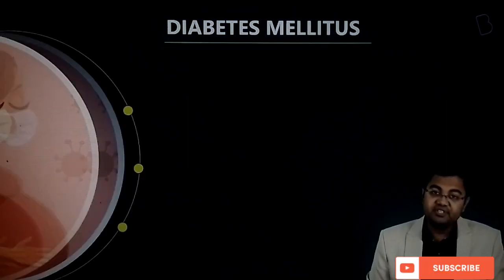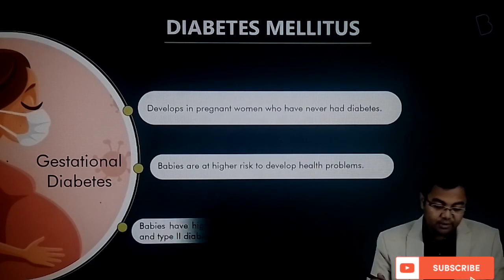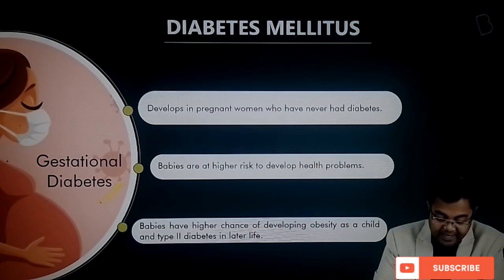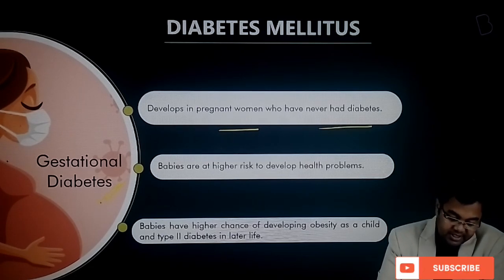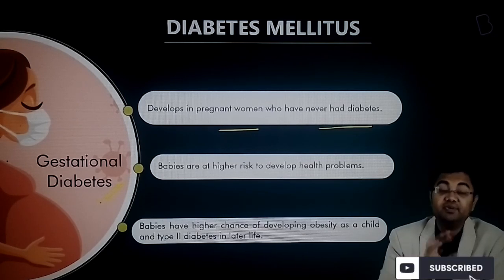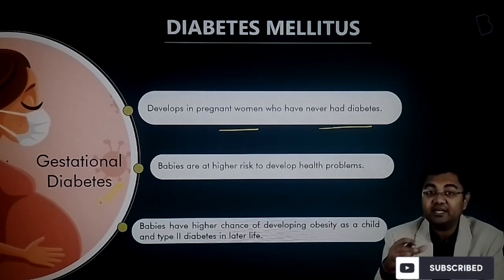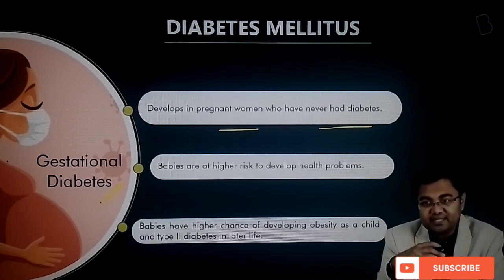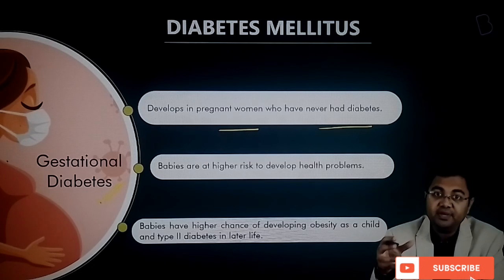Then after that you have gestational diabetes. In case of gestational diabetes, it is something that we observe in pregnant women who have never had diabetes, and if gestational diabetes is seen in pregnant mothers, then we have to take extra precaution and extra care of the child who is about to be born as well, because there are chances that the child will also develop some health complications.